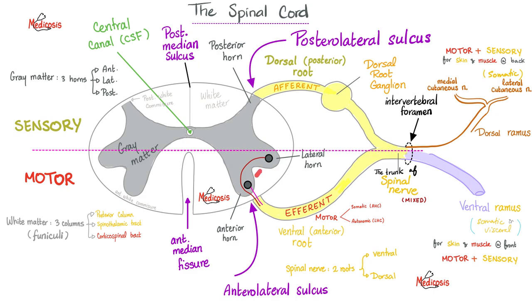What polio does is that it destroys the anterior horn cell on both sides, but usually asymmetrically, which means one is bigger than the other. One is more severe than the other. One can happen earlier than the other. And then what? What's going to happen if I injure the anterior horn cell? The anterior horn cell is in front of the line, so therefore motor. I will suffer motor deficits, meaning I won't be able to contract my muscles, which causes paralysis. And I can affect the muscles of the back, which can lead to scoliosis and lordosis. One of these skeletal muscles is the diaphragm, which can lead to respiratory paralysis.